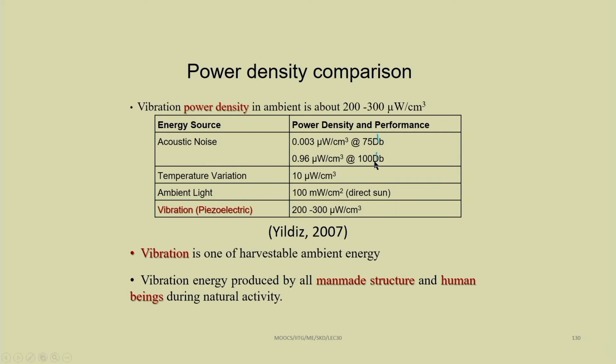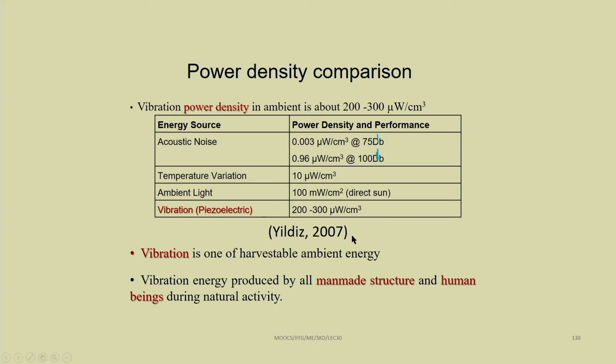So, you can see that by increasing the noise, we can increase the power density. Similarly, for temperature variation we can get 10 microwatt per cm3. Ambient light can give 100 milliwatt per cm2. Direct sun we can also get 100 milliwatt per cm2. Then vibration, piezoelectric based, we can generate 200 to 300 microwatt per cm3.